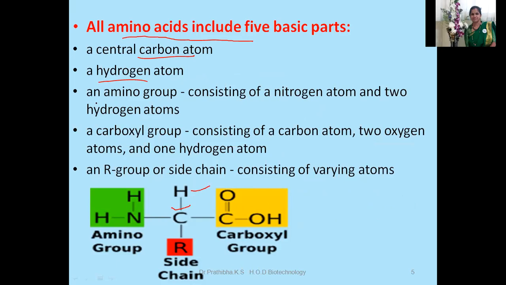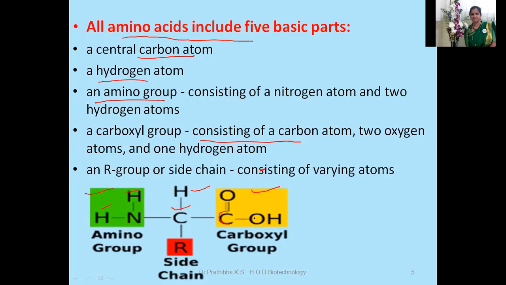Then the third one is an amino group. Okay, this is the amino group consisting of a nitrogen atom and two hydrogen atoms can be seen. Then the next one is carboxyl group consisting of a carbon atom, right? A single carbon atom can be seen here. Then there's the presence of two oxygen atoms, right?